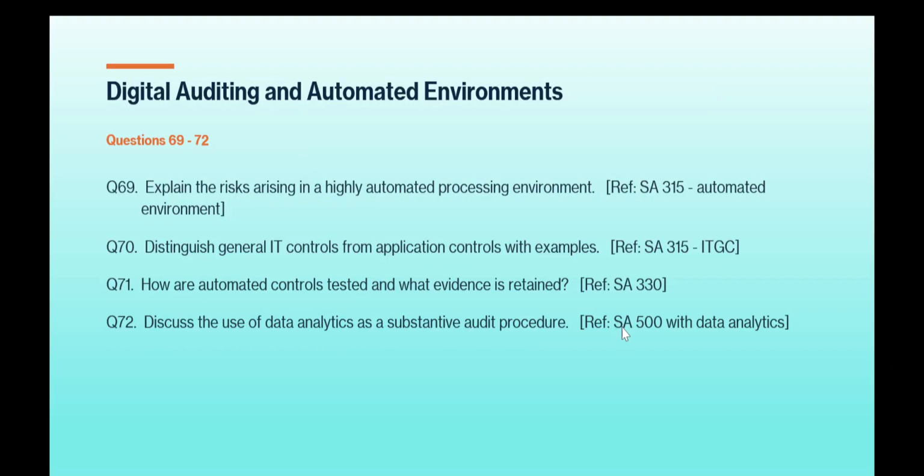Question number 69, explain the risks arising in a highly automated processing environment. SA 315, automated environment, and SA 315 have to be taken into reference. Question number 70, distinguish general IT controls from application controls with examples. Reference SA 315, ITGC. Question number 71, how are automated controls tested and what evidence is retained?